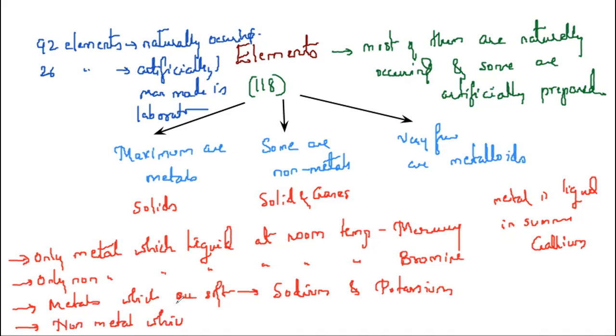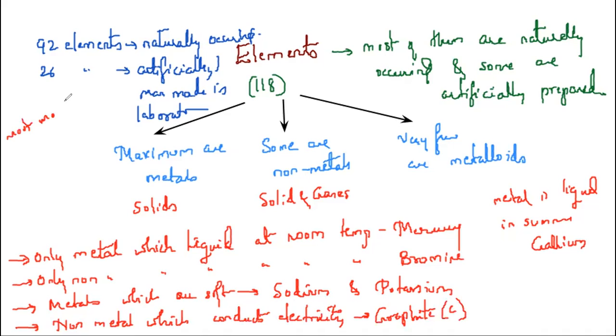Then the non-metal which conducts electricity. Non-metals do not conduct electricity. They are poor conductors of electricity. That's the reason they are called insulators, right? But the non-metal which conducts electricity is what? Graphite, which is a form of carbon only. Yes.